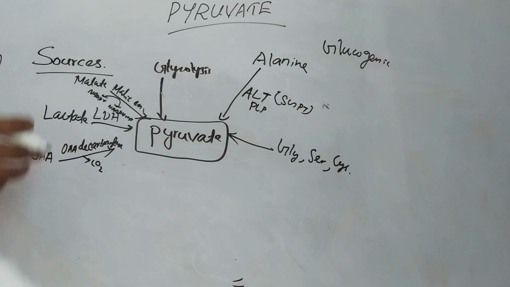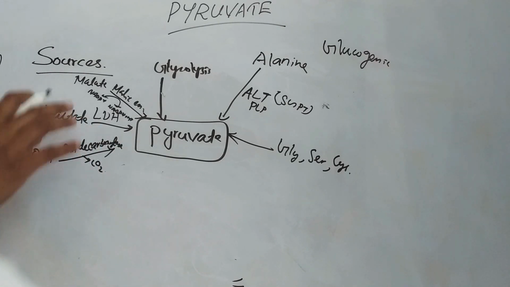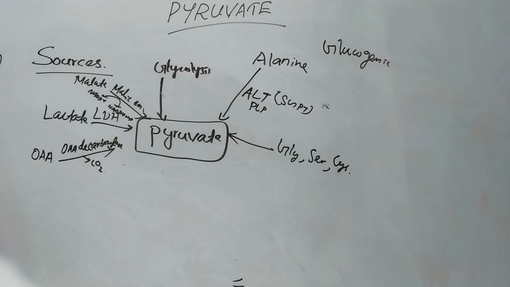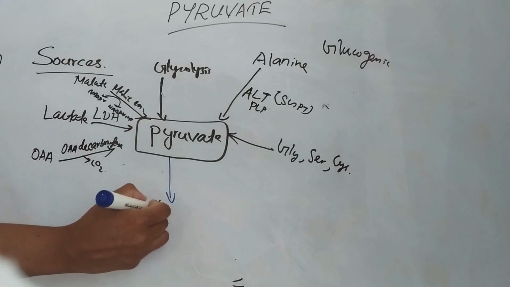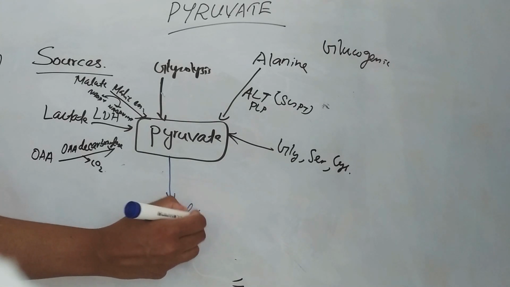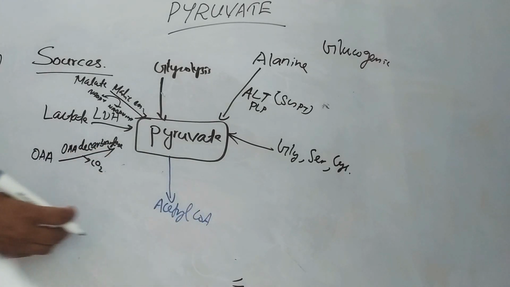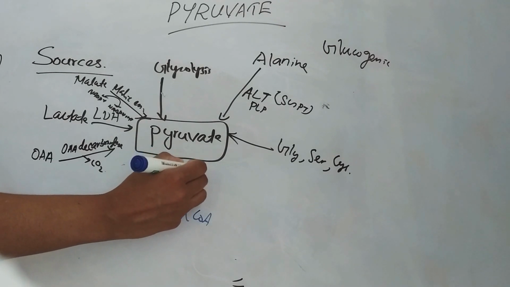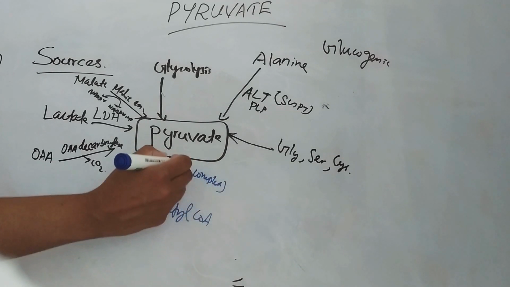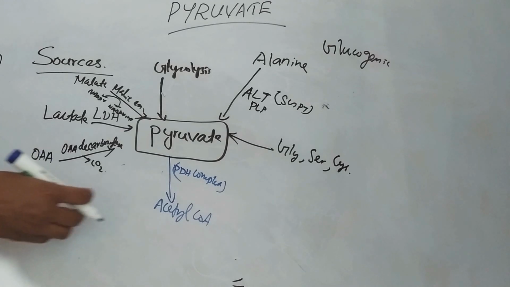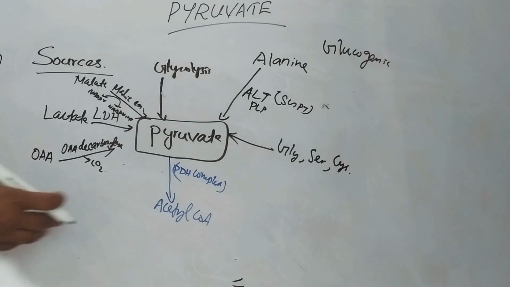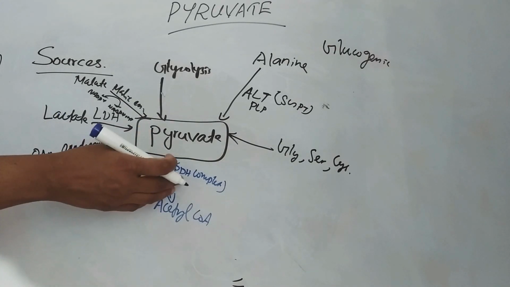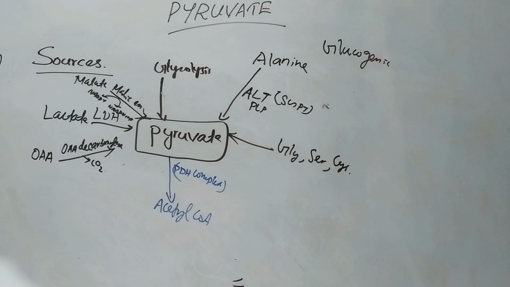So in presence of oxygen, pyruvate is oxidatively decarboxylated to acetyl-CoA. That is oxidative decarboxylation. This is catalyzed by a multi-enzyme complex known as the pyruvate dehydrogenase complex, that is the PDH complex. We already discussed the PDH complex in another video. So this reaction is catalyzed by the PDH complex.